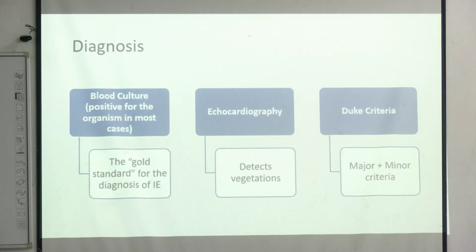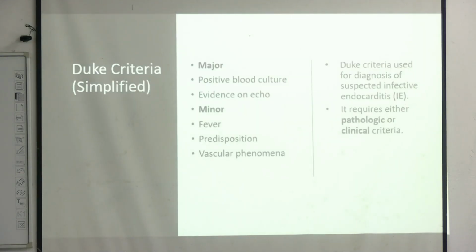And there are Duke's criteria for diagnosing this condition. The most important thing is first we send the blood culture, which is our gold standard, and along with it we have to do echocardiography. For Duke's criteria, there are pathologic and clinical criteria.